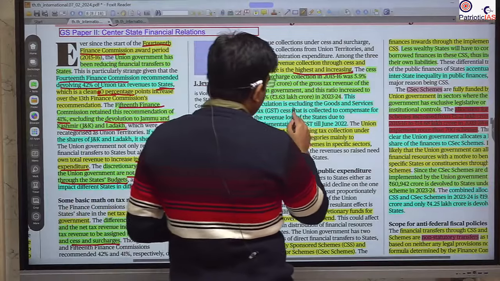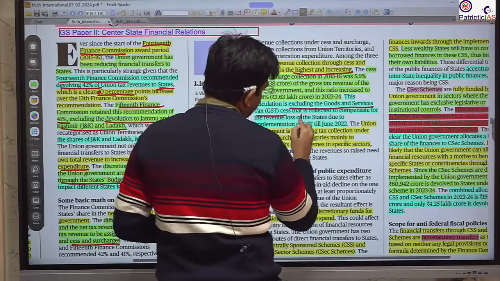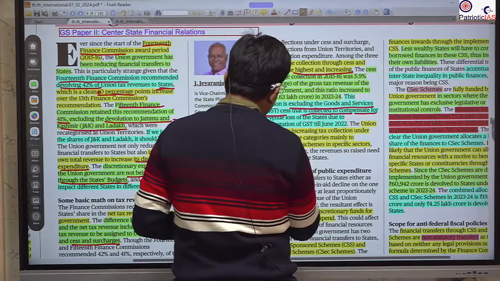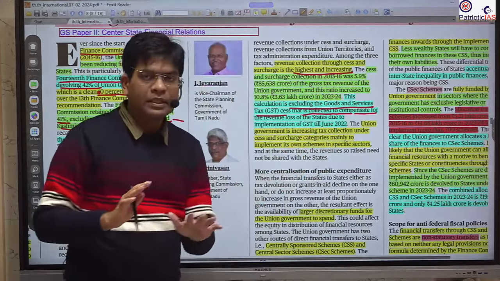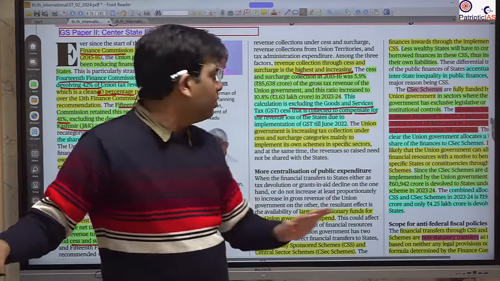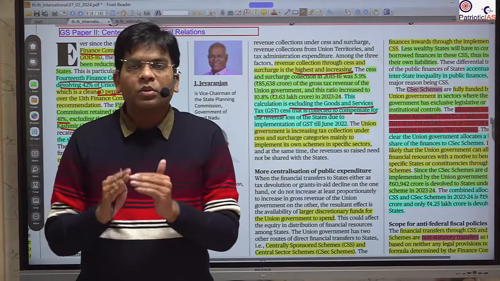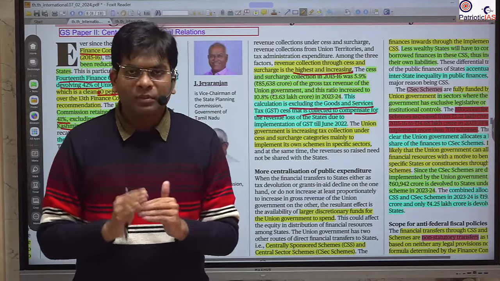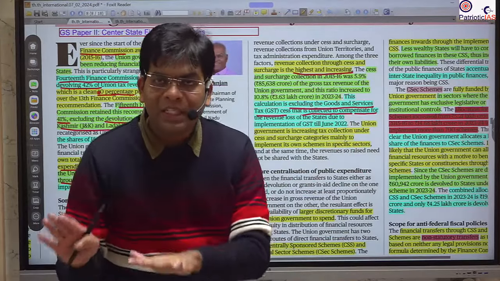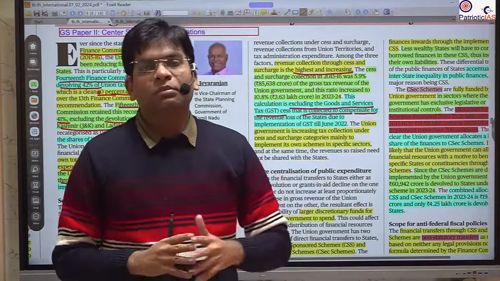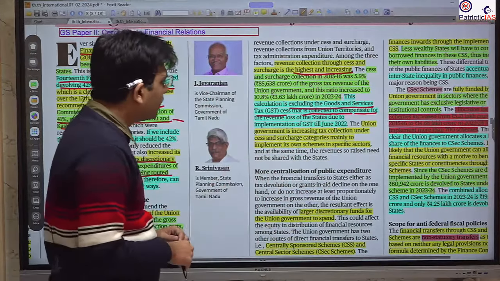This calculation is excluding the GST cess that is collected to compensate the revenue loss of the state due to the implementation of GST. When the GST was implemented, it was decided that there will be an extra cess, so that if some state government was going to be impacted in revenue collection, because many of these collection rights under GST were with the state government and were transferred to the common GST council and the union government.